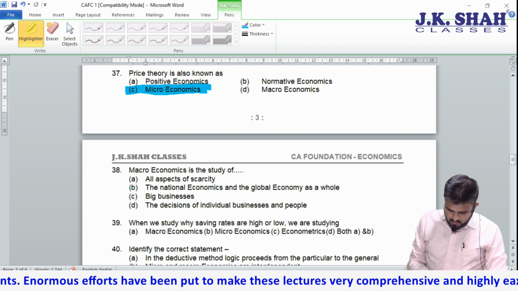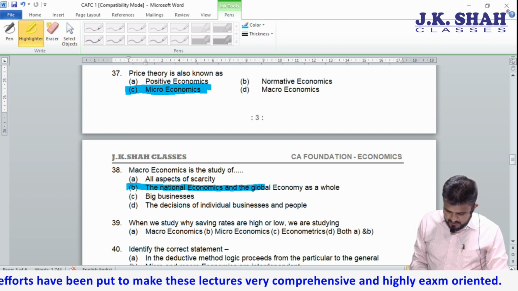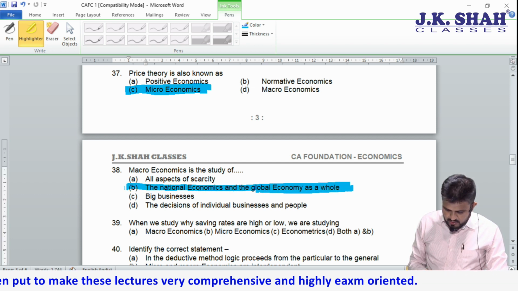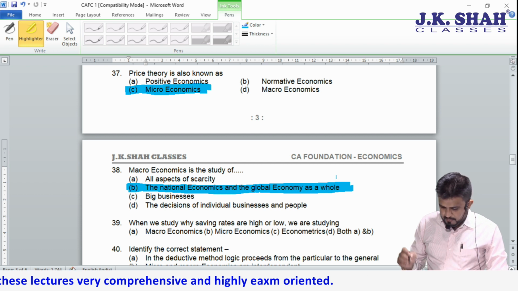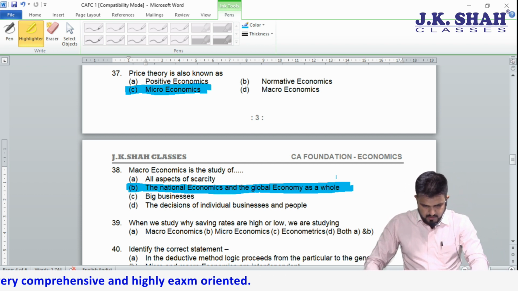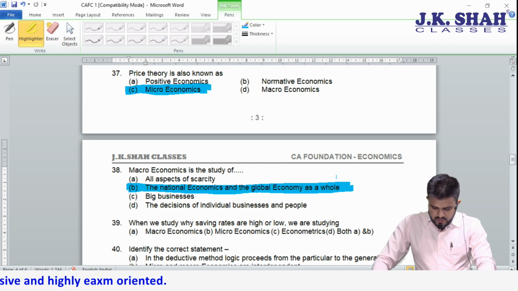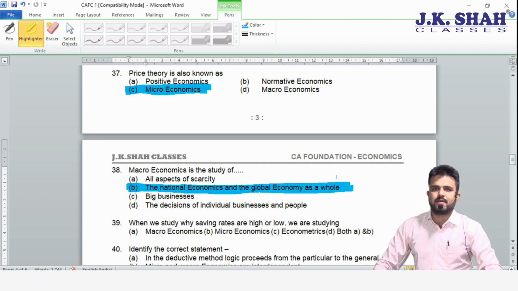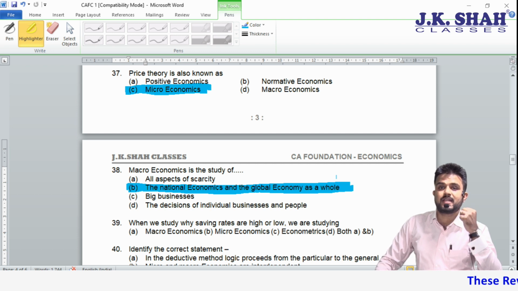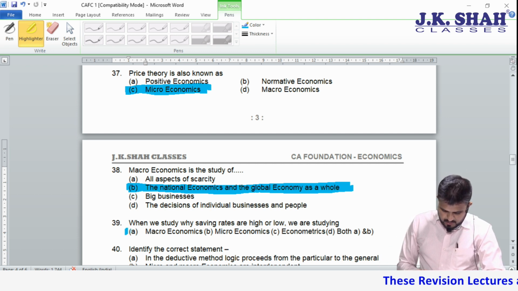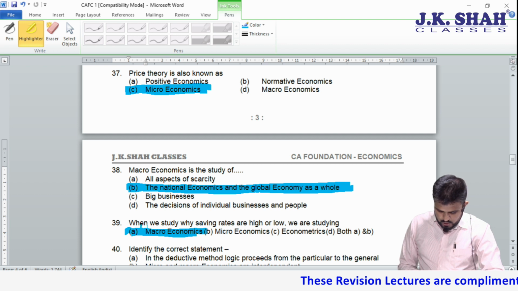So the word national is correct, global is correct. They are giving which touch? Macro touch. 39. When we study why savings rates are high or low, we are studying savings rate, which represents bank savings rate. Again, it is macro approach.